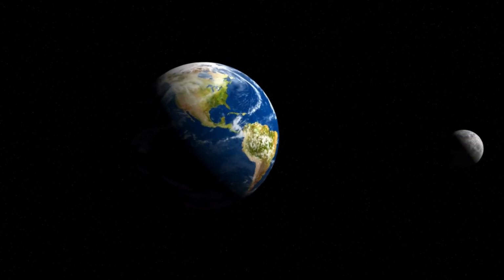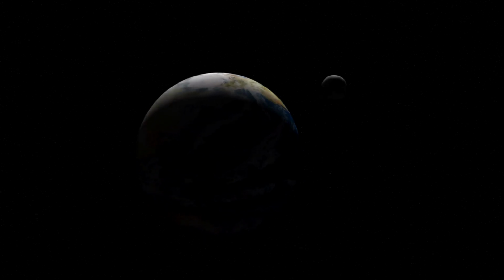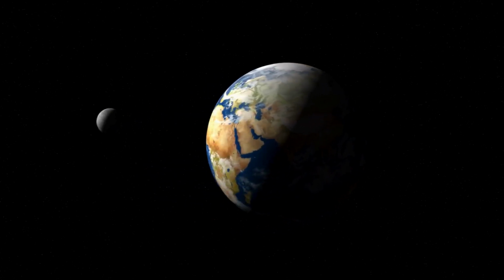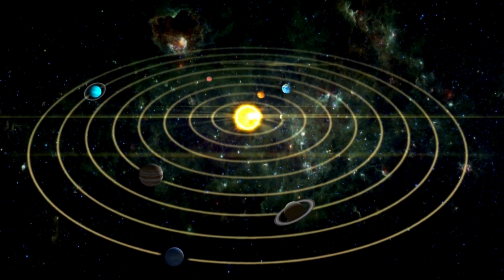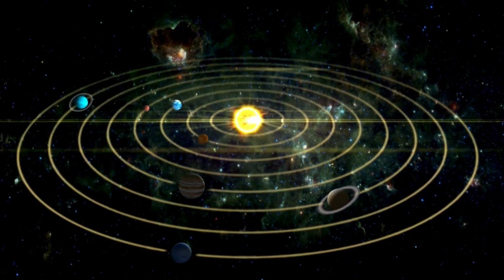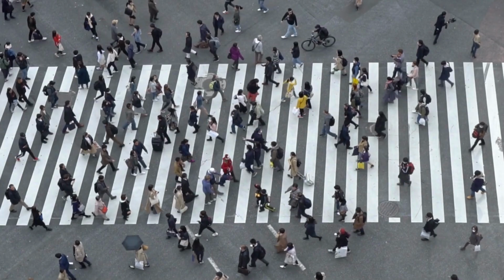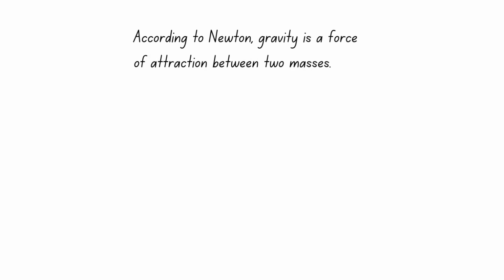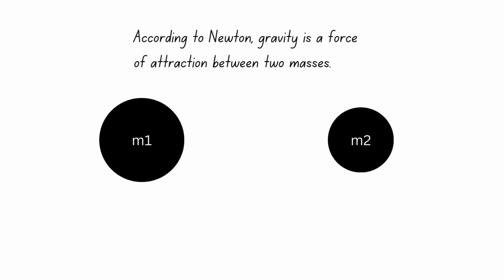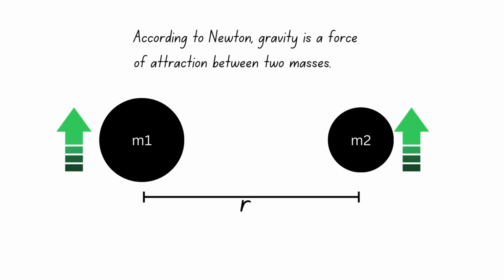But gravity is not just limited to apples. It's the force that keeps the moon orbiting around the Earth and the planets orbiting around the sun. It is also responsible for keeping us and everything on Earth grounded. According to Newton, gravity is a force of attraction between two masses. The strength of this force depends on the masses of the objects and the distance between them. The greater the masses, the stronger the gravitational pull. And the closer the objects, the stronger the gravitational force.